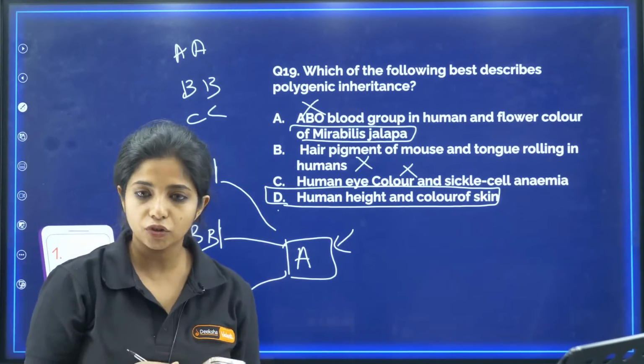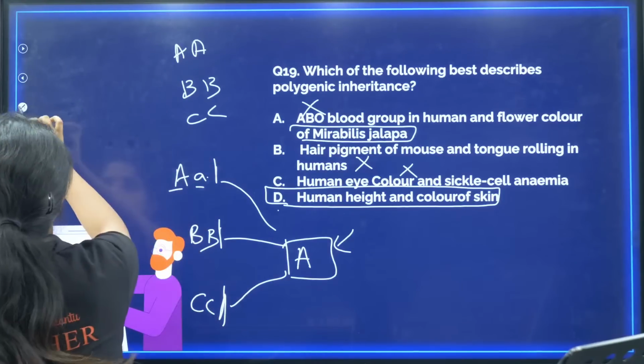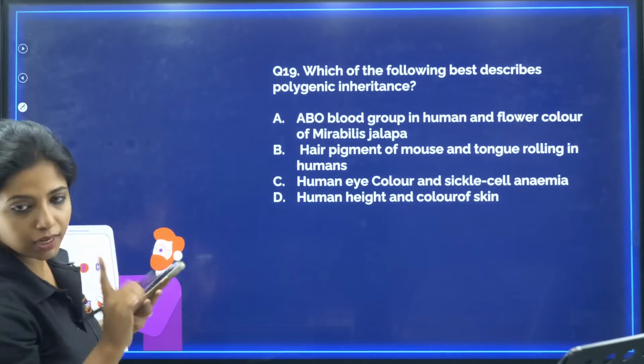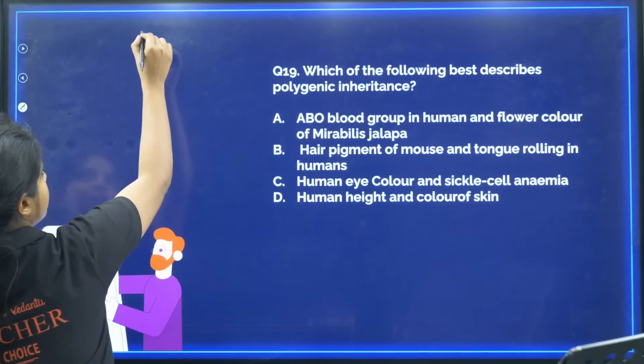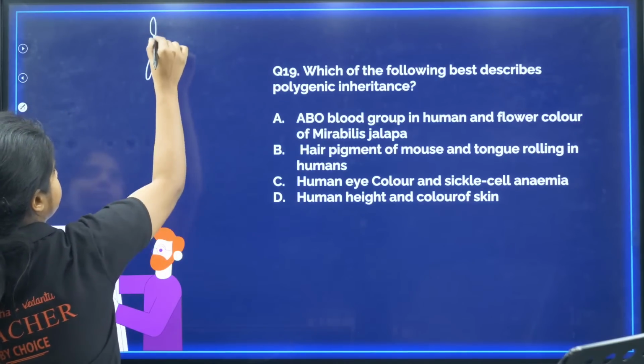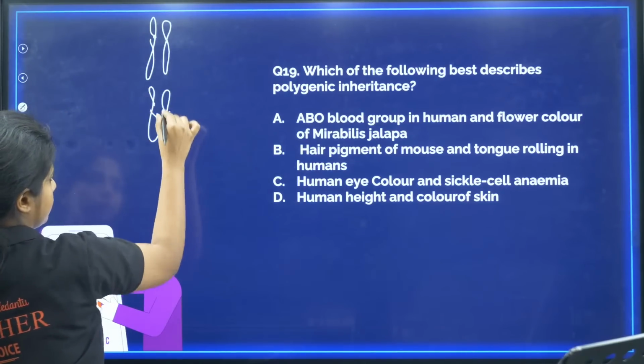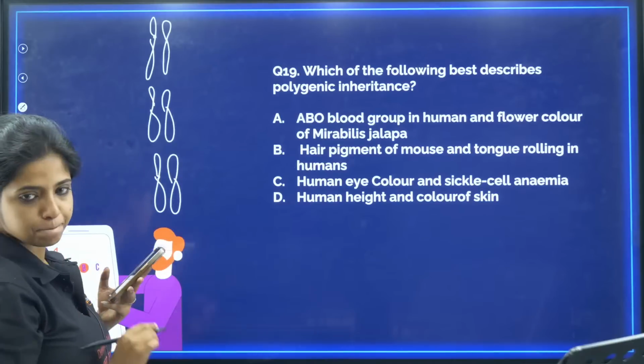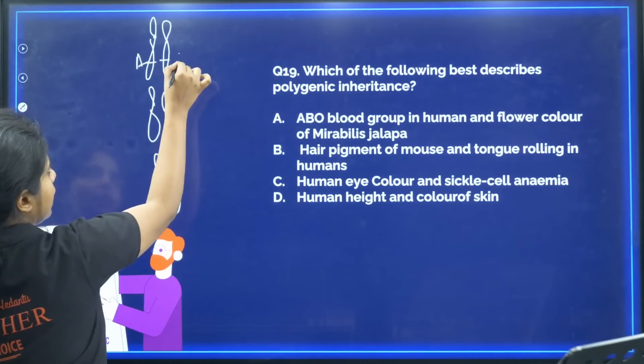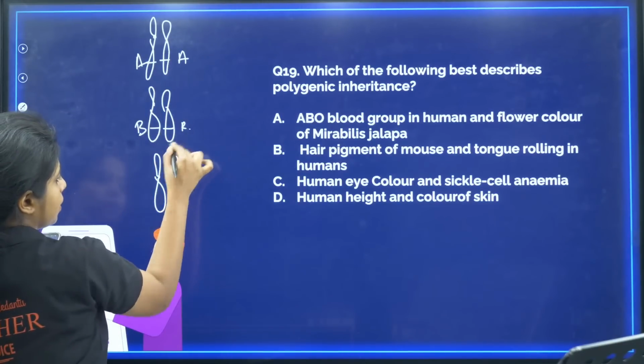Polygenic. So height is also similar. Give me one minute, children, for explaining this, it's very important. Suppose I have AA gene, BB, CC.